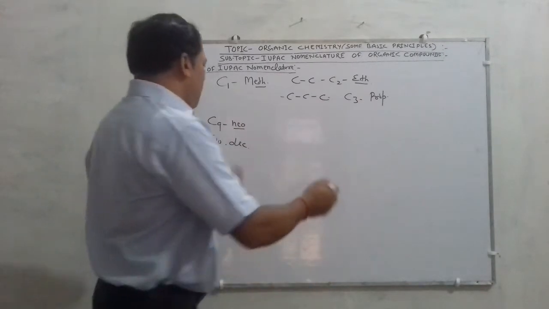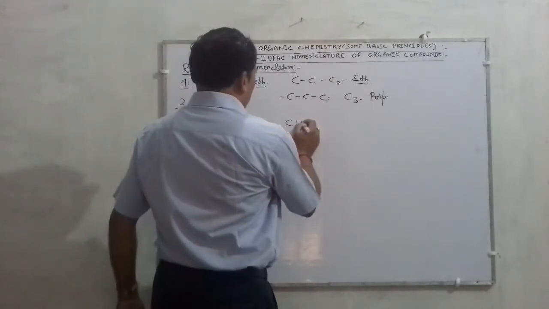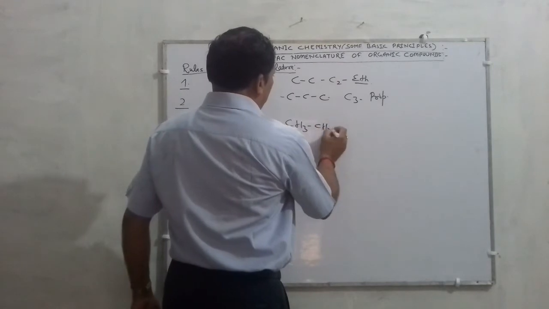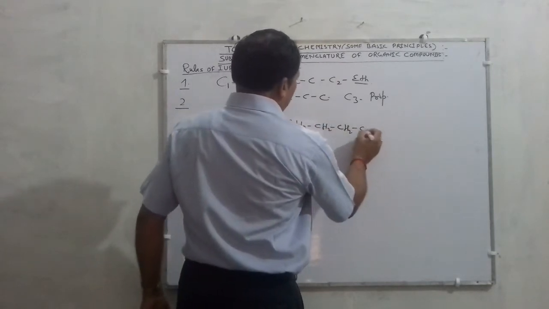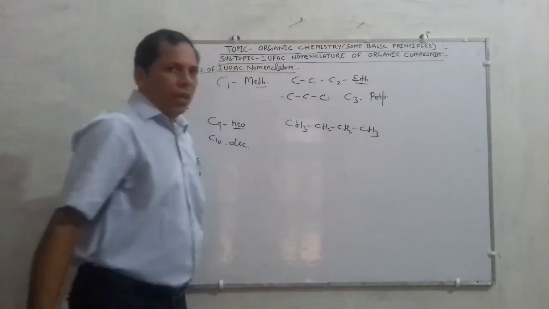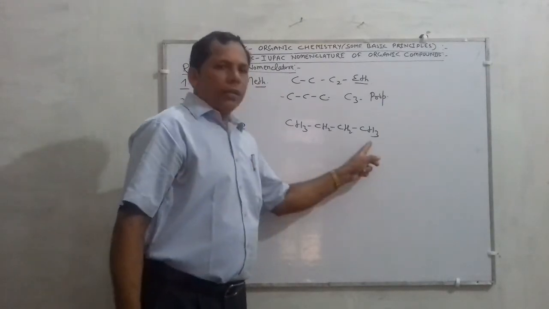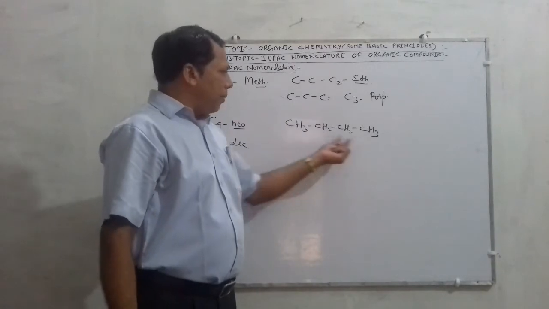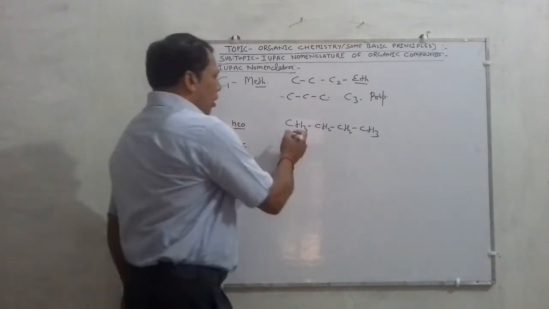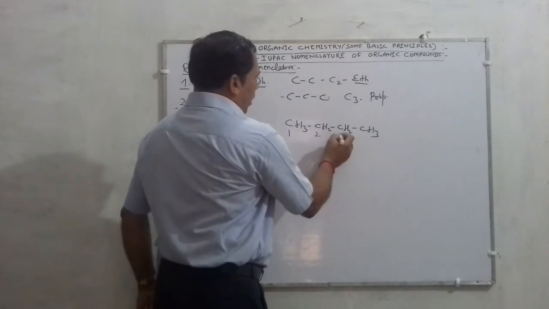For example, suppose I am writing a compound CH3, CH2, CH2, CH3. According to this rule, we have to select the longest chain of carbon atoms. So count the number of carbon atoms.